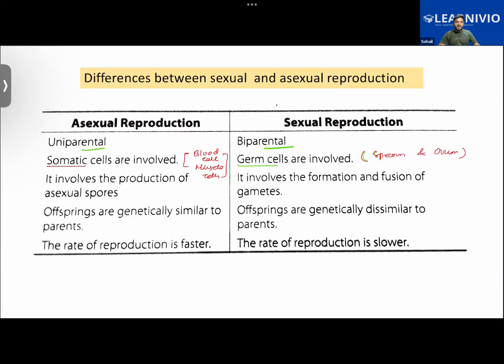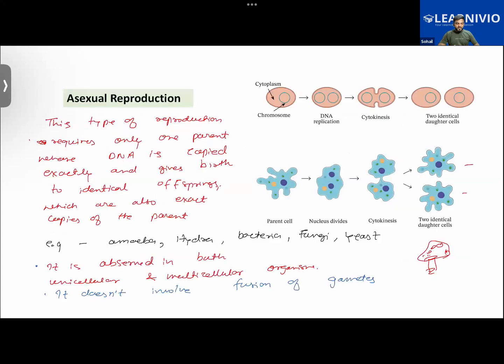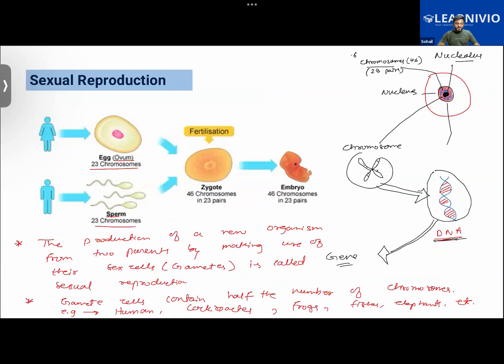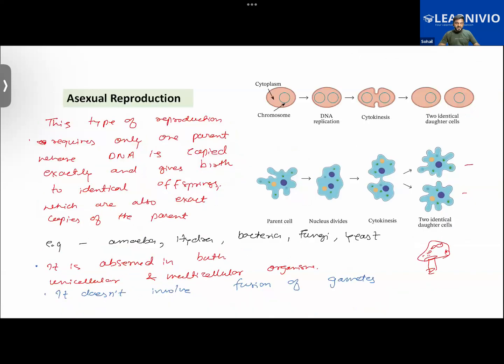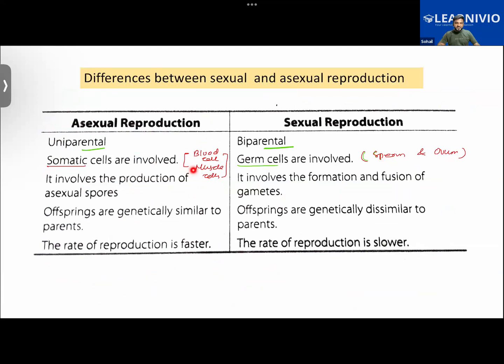Also in our body, there are two types of cells. One type of cells are called somatic cells. All the cells other than sperm and ovum are called somatic cells, because in the process of reproduction they do not undergo fusion. Hope you guys are able to understand what I have said. The blood cells or muscle cells, when the two parents reproduce, only the gamete cells will be fusing. It's not like the blood fuses, or the bone cells or the muscle cells will fuse. No, only the gamete cells will be fusing. So all those cells that do not take part in the process of reproduction are called somatic cells.